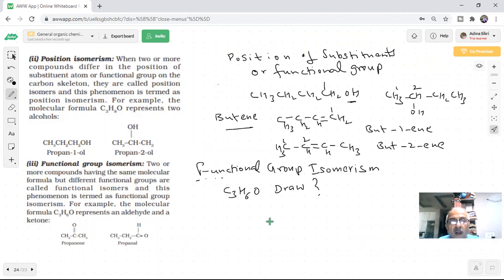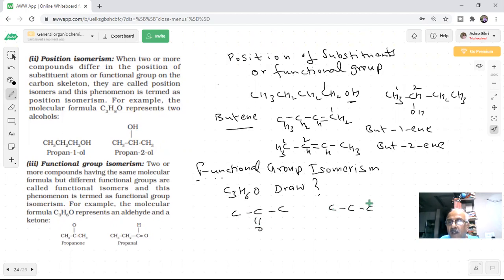Sir, one is propan-2-one. And the other? Prop-1-ene. No, there is some problem. You see that 1, 2, and 3. I put a double bond here, students.